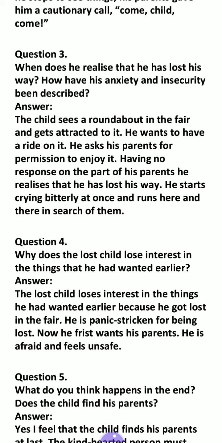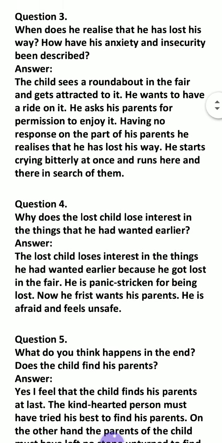Actually, the child sees a roundabout in the fair and gets attracted to it. It is a kind of game that I have already explained in the book, and he wants to have a ride on it. He asks his parents for permission to enjoy it.